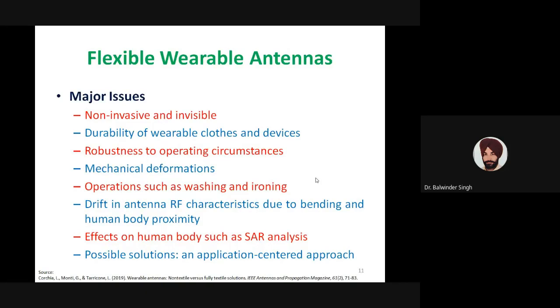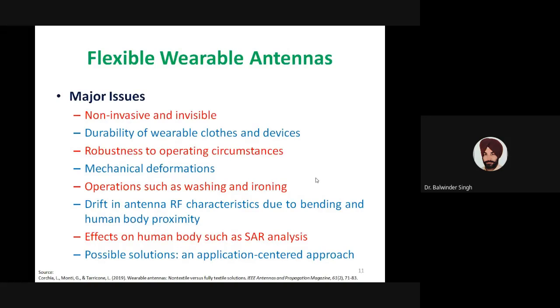Drift in RF characteristics due to bending and human body proximity is another major issue in antenna design, because our body is a hostile environment in terms of antenna performance. The energy is absorbed by the human body, and that absorbed energy affects the human body. So we need a SAR analysis during the design of the antenna, and our antenna should meet the desired standards which have been set by different bodies in terms of SAR deposition. Similarly, how the body affects the performance of the antenna is also a major issue.